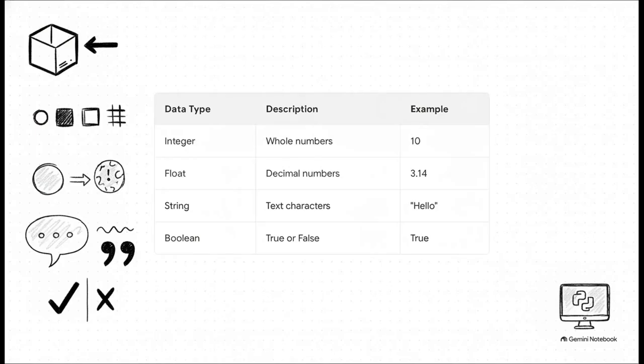So, what kind of data can we actually stuff inside these variable boxes? Well, the computer needs to know exactly what it's dealing with, so we use different data types. First up, we have an integer, which is just a fancy programming word for whole numbers, like the number 10. Next is a float, and that represents decimal numbers, like 3.14.